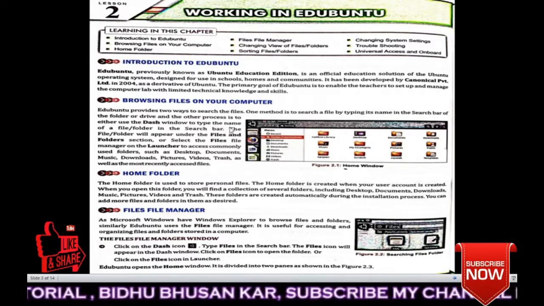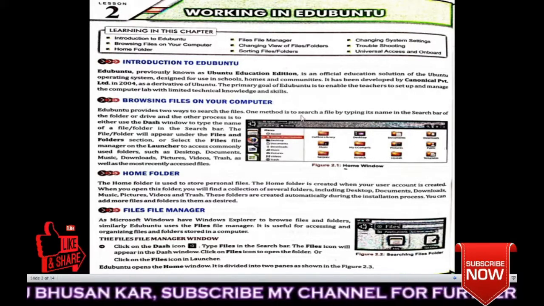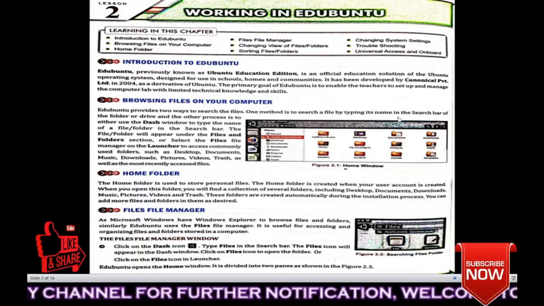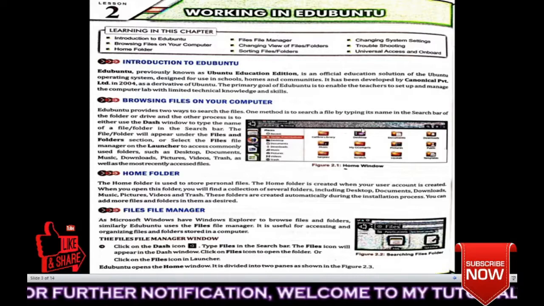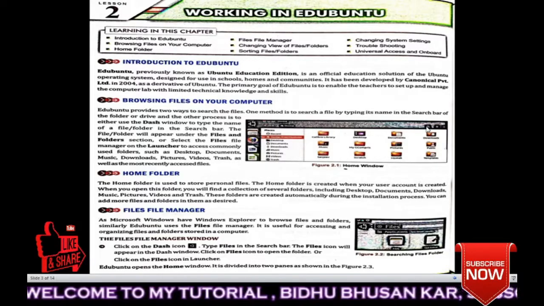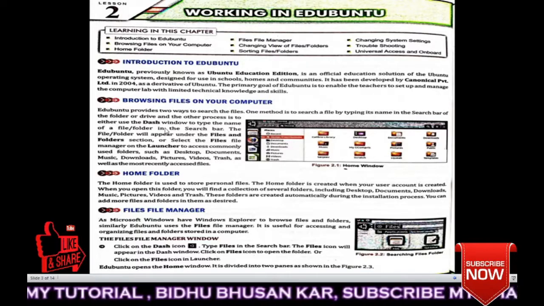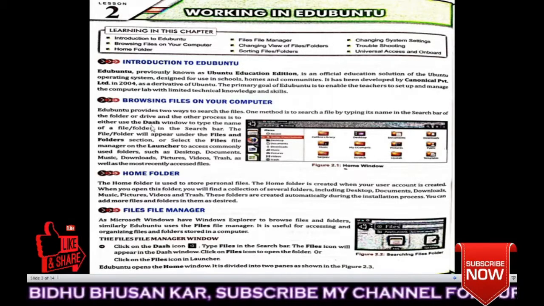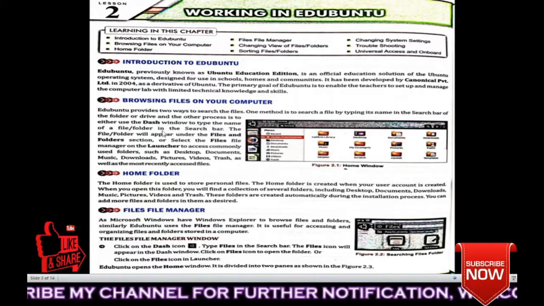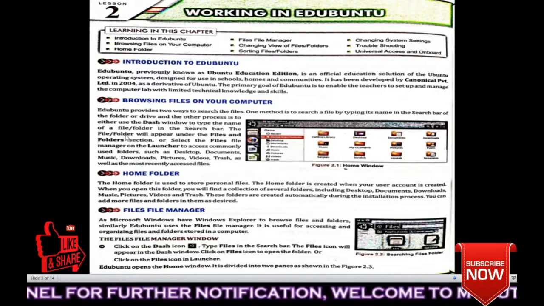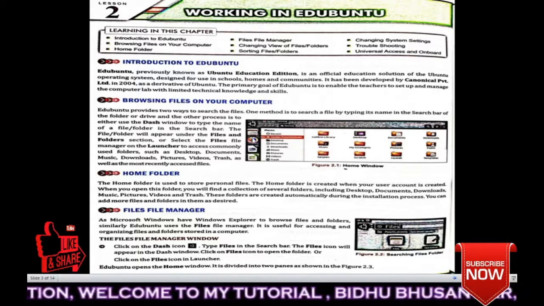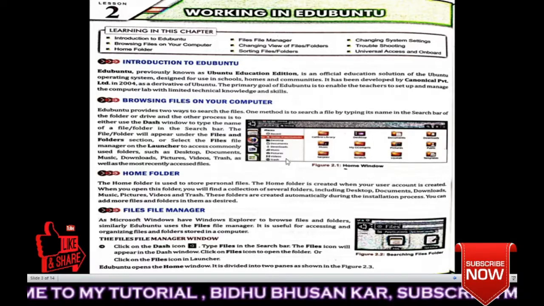Understood or not? One process is you can search the file by typing its name in the search bar. Here, as you can see, this is your search bar, this is your search button. You can type the name, or you can use the dash window to type the name of a file or folder in the search bar. The file or folder will appear under the files and folder section. Here this is your dash window.